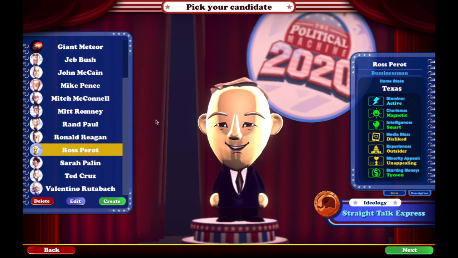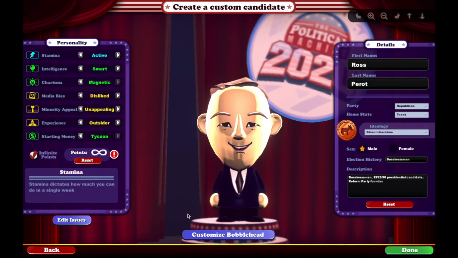I decided to make him a Republican because he wasn't a Democrat or Republican, but he endorsed Mitt Romney in 2012, and I think in 2008. He endorsed George W. Bush in 2000, so I just felt like, okay, he seems to have endorsed a little bit more favoring Republicans. But yeah, his stats here, I gave him active stamina, smart intelligence.